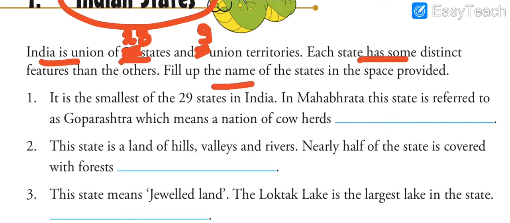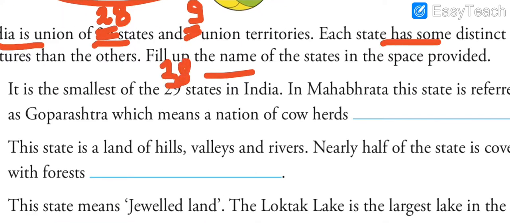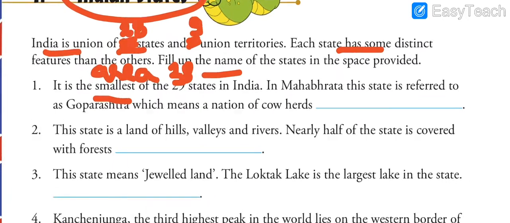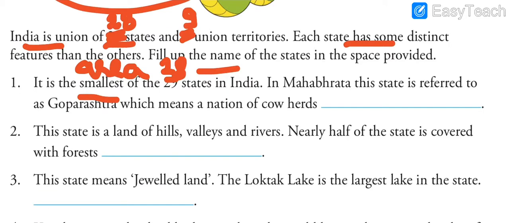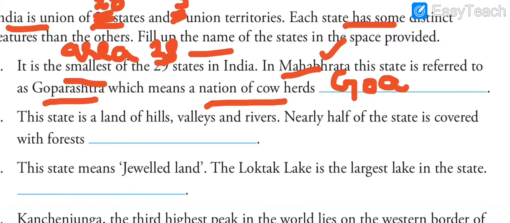We have to fill the name of the states in the space provided. It is the smallest of the 28 states. That means here we are talking about the area. In Mahabharata, this state is referred to as Goparashtra, which means a nation of cowherds. This state is Goa. This is the smallest state out of all the states in India.